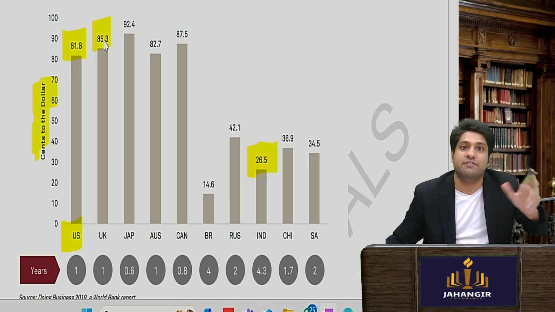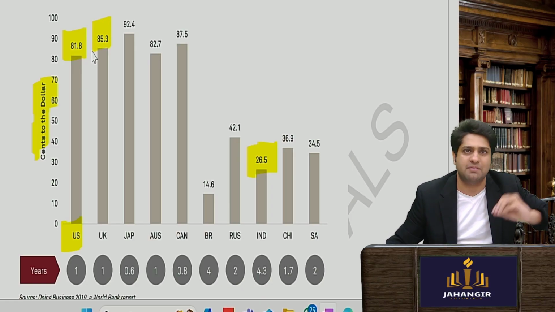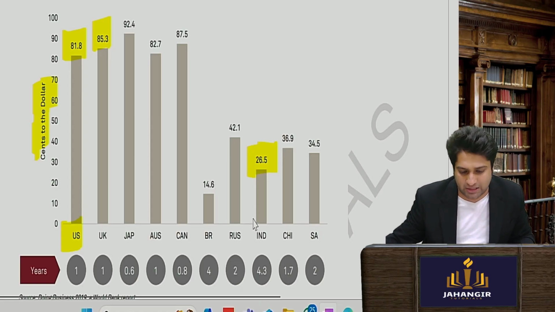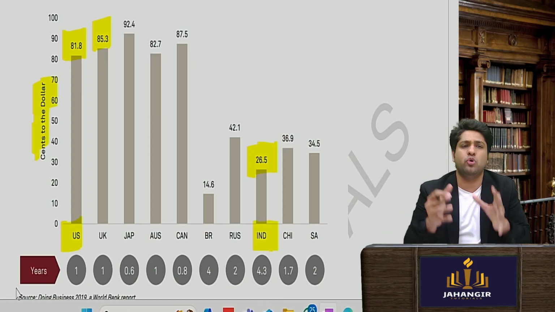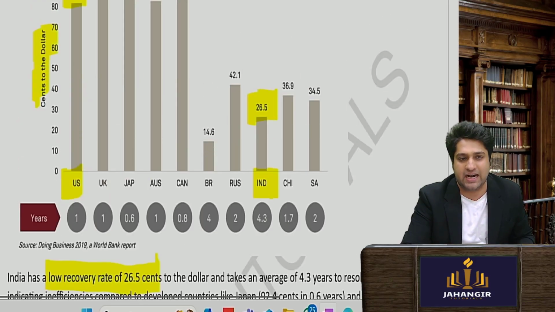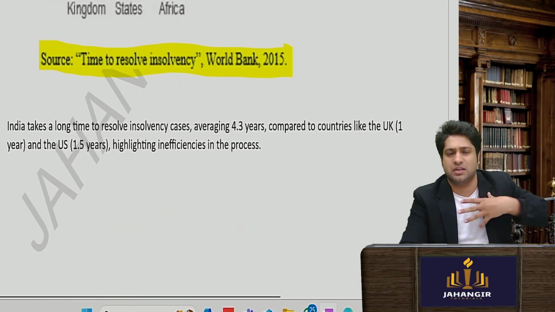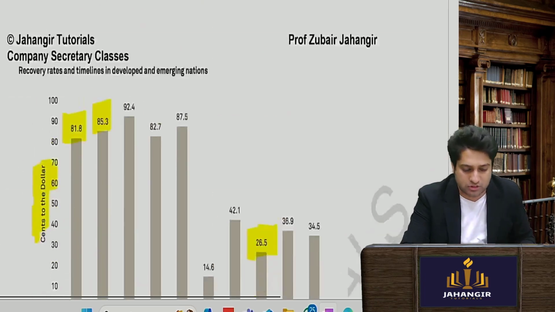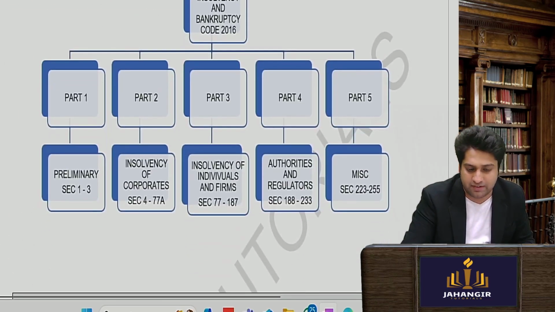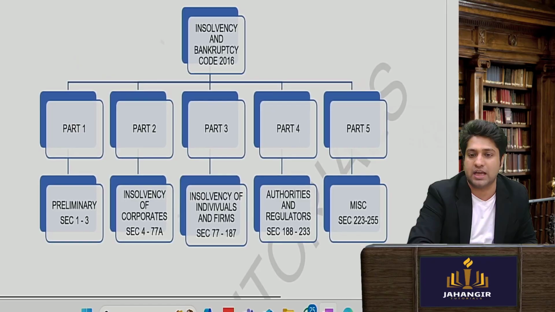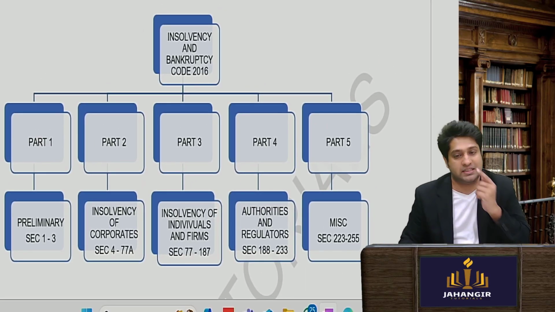In UK 85, meaning if they have given a loan, they get it back. However, in India the stat was only 25. So looking at the low recovery rates and the time to file cases for the creditors, it wasn't a country with an efficient system for recovery of debts.